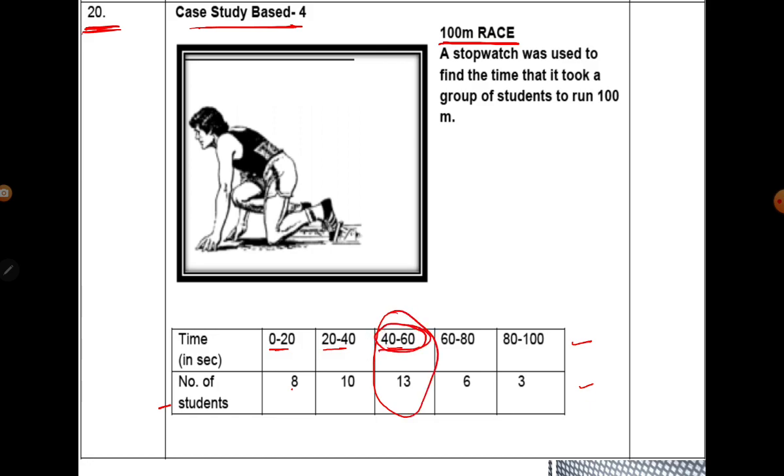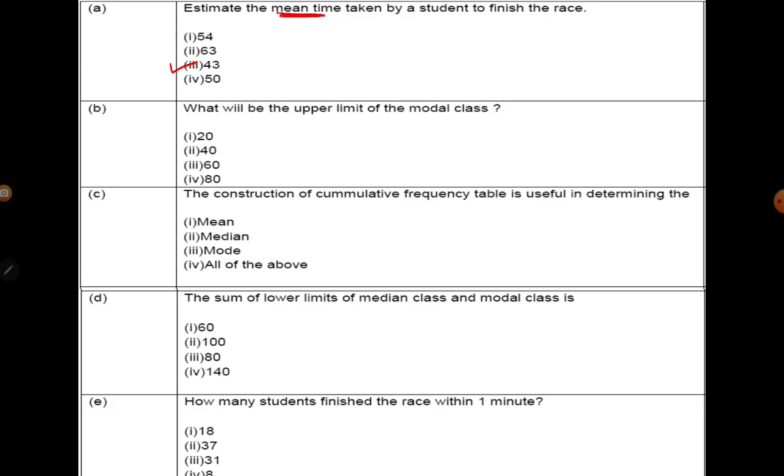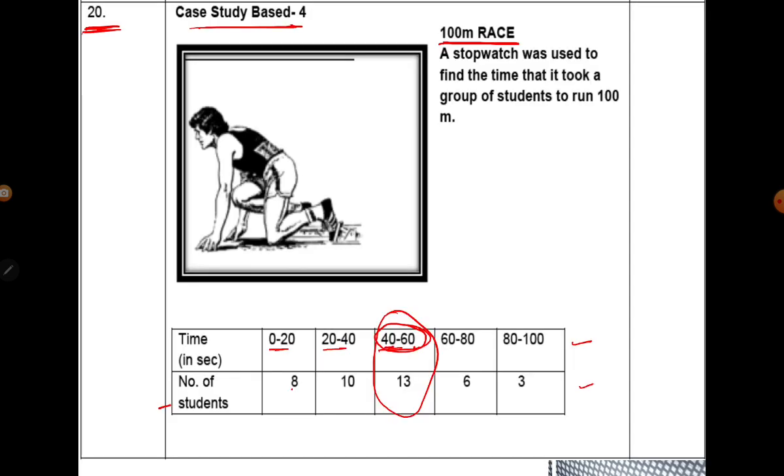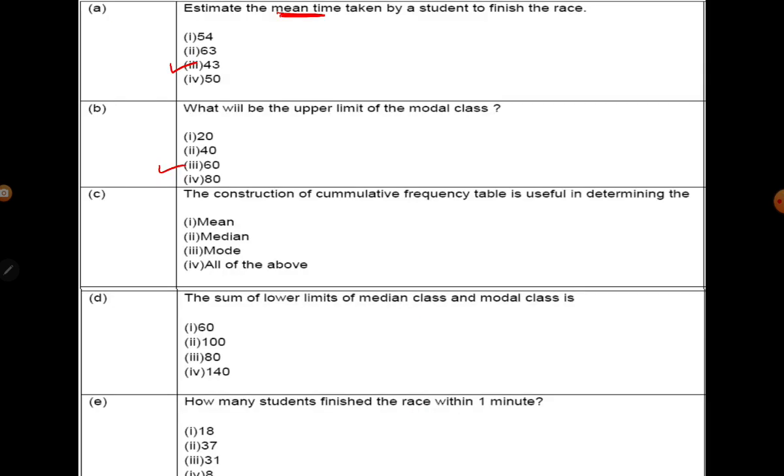So 40 is your lower limit and 60 is the upper limit. So what is the question? What will be the upper limit of the modal class? So the upper limit is 60. Okay. Upper limit of this one, 40 is lower and 60 is the upper limit. So your answer will be 60. The upper limit of the modal class, where the maximum frequency occurs, that is your modal class.